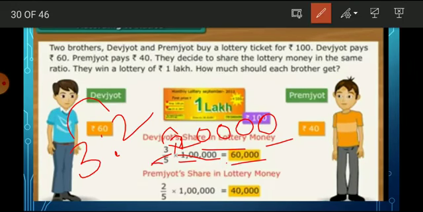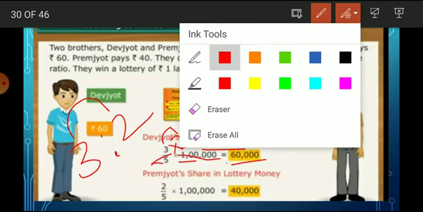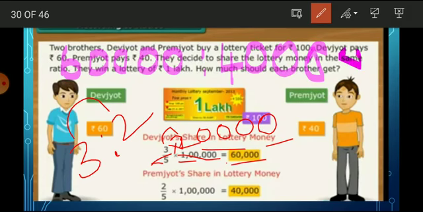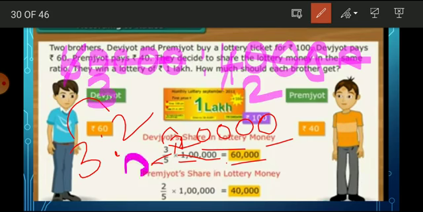I will explain. I will change the color. 60,000 is to 40,000. There are 4 zeros, so they will be cancelled. So here 3 2s are 6, 2 2s are 4, so the ratio is 3 is to 2.